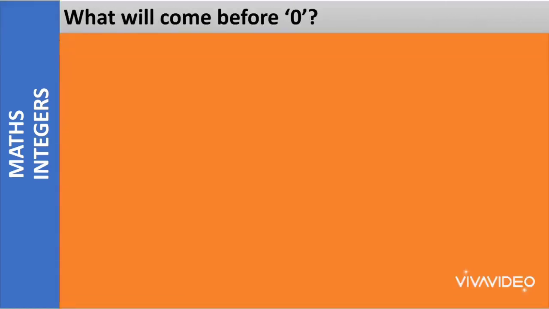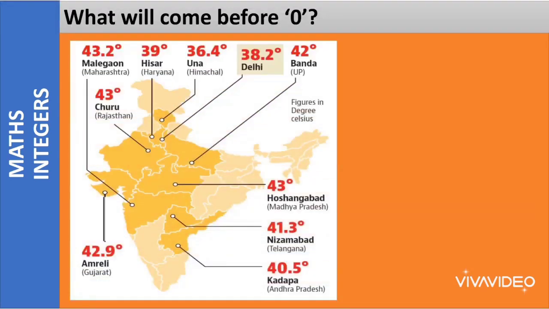Moving on, what will come before 0? First we've learned that natural numbers start from 1. And we have learned what comes before 1. 0 comes before 1. And 0 along with all the natural numbers form the whole numbers. Now, is there any number which comes before 0? Yes, there are some numbers which come before 0.